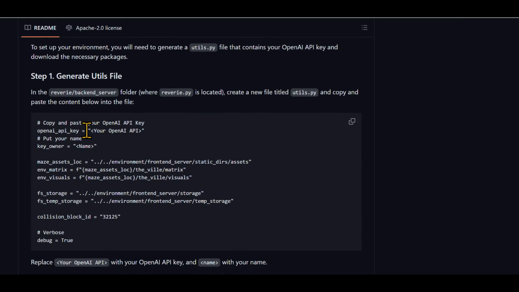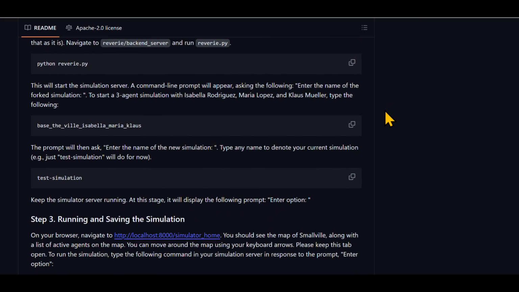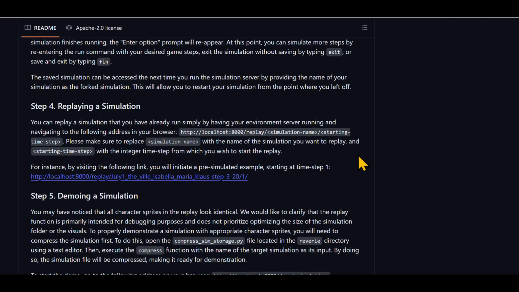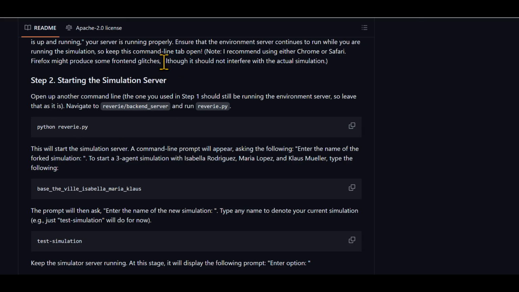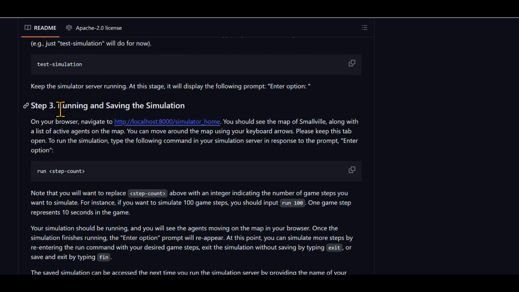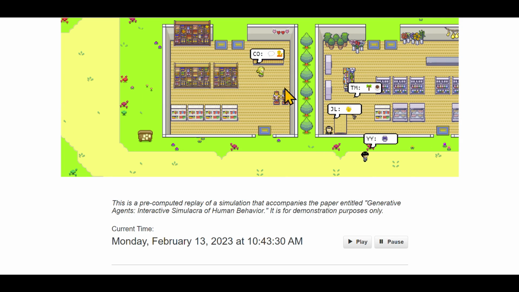You just hook up your own API key. You can actually create each and every single character that you want, so you don't have to have the same 25 people. You can have any number of people that you want. You run it in a simulation server, and then once that's done, you're actually able to save the simulation and then replay it in this sort of format with the graphics and all that stuff.